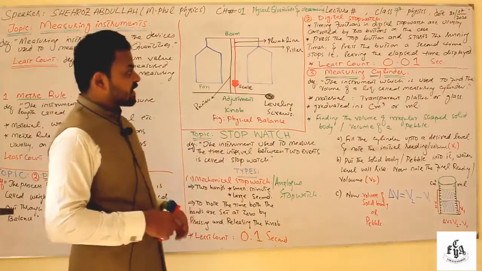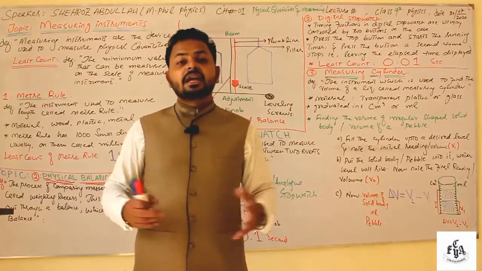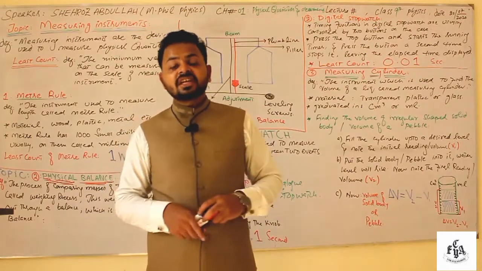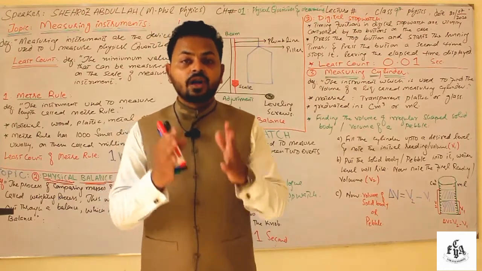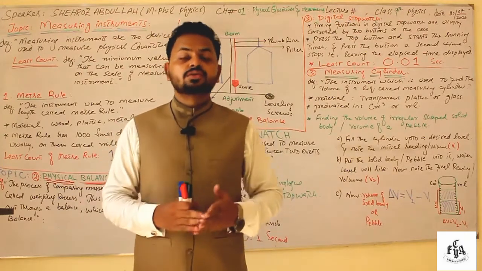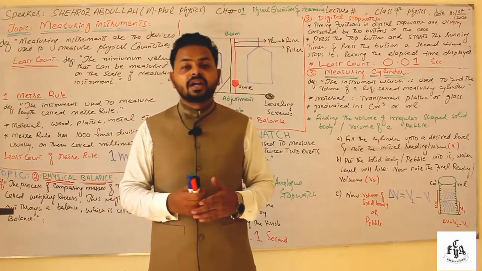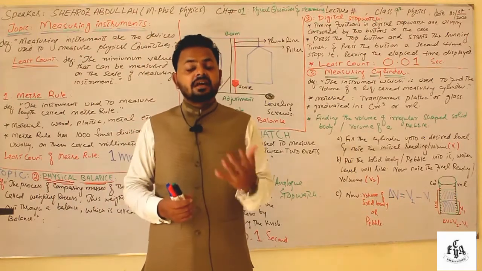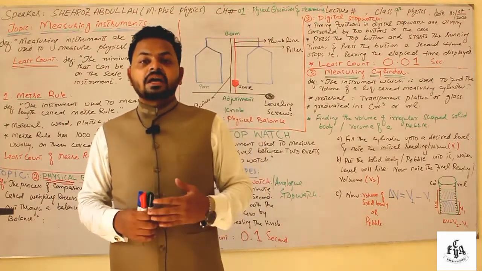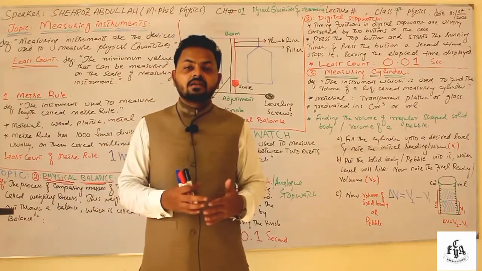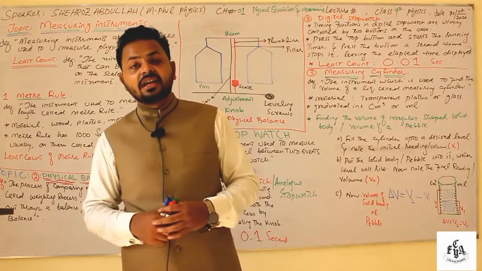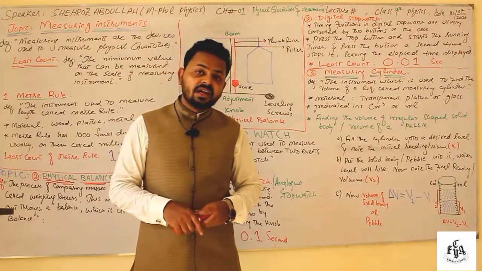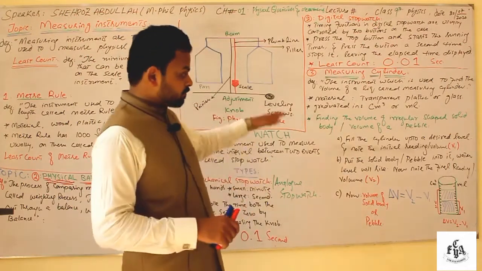Okay, the next instrument that we are coming towards is the measuring cylinder. You know, a measuring cylinder is a kind of cylinder which is used to find out the volume of a liquid. It is also used to find out the volume of a solid body. What is it actually? Actually, it is a transparent cylinder, okay, made of glass, or you may say plastic as well. It is graduated in cubic centimeters or milliliters, right?